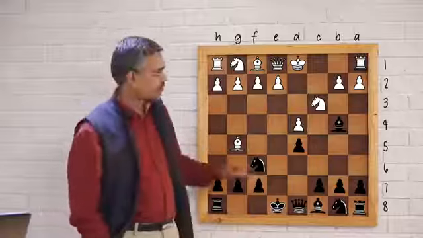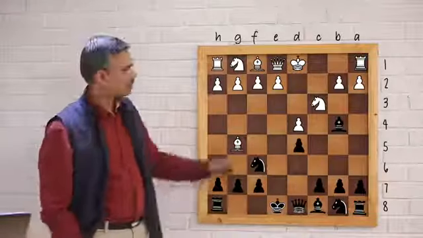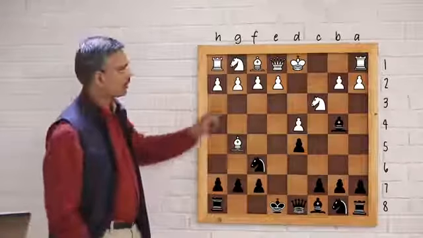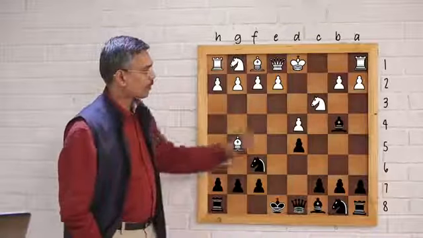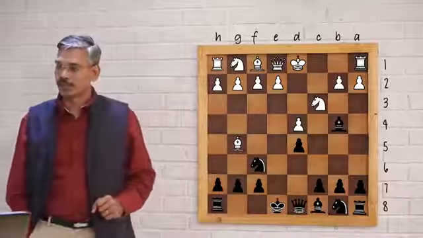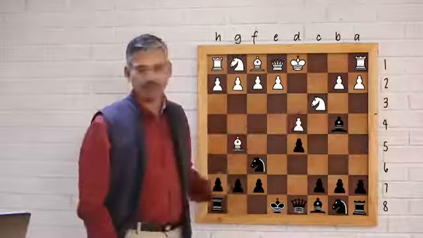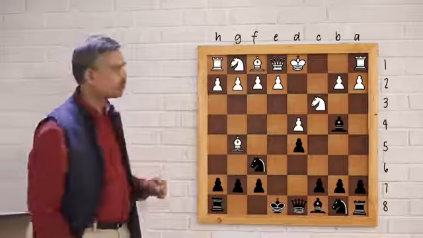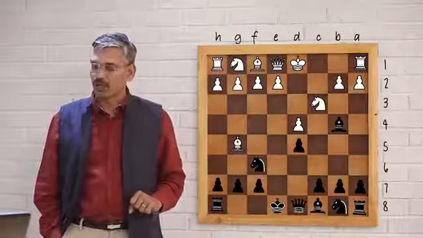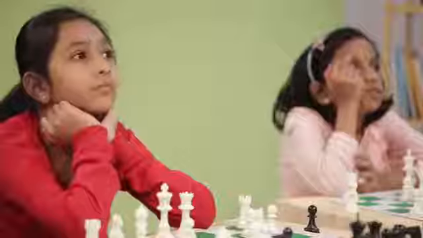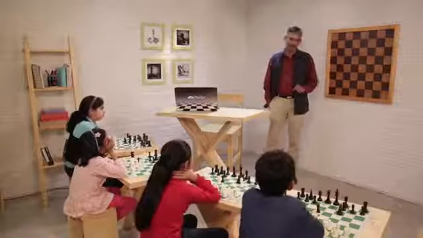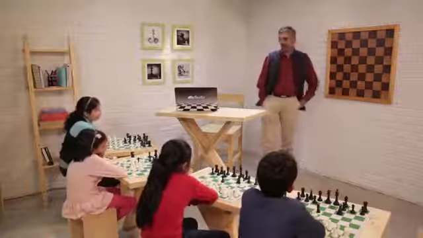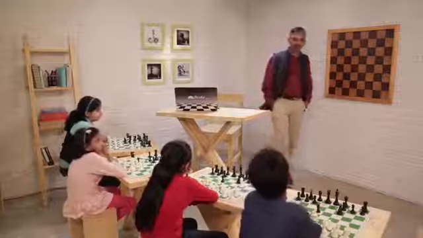So there are three pieces involved: the pinning piece, the pinned piece, and the back piece. And usually the back piece is more powerful than the piece which is under pin. So making this almost impossible to move. And if I move the pinned piece, usually it leads to loss of material, or in some cases even checkmate. Understood the concept now? Now I have set up a few positions in front of you. Now you have to tell me how to make a pin. Okay? Let's take it from there.